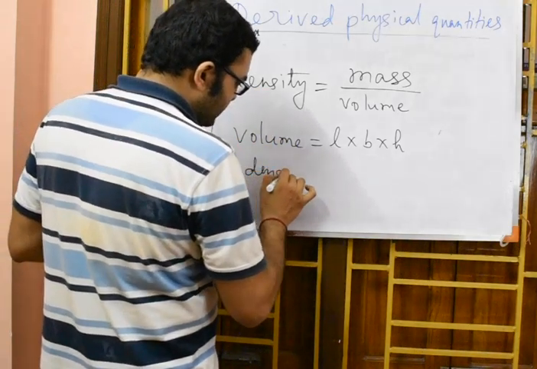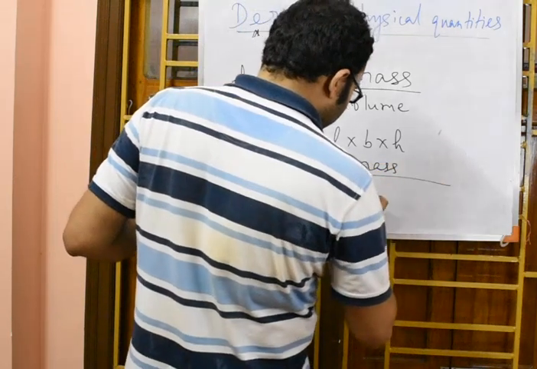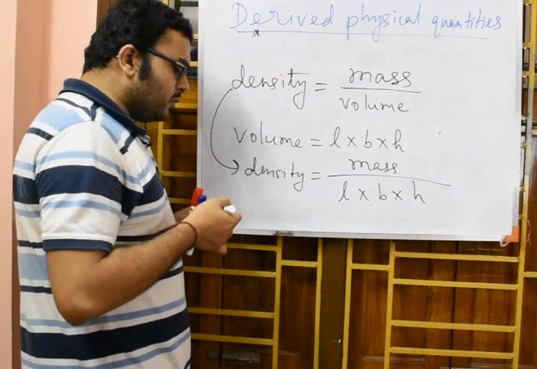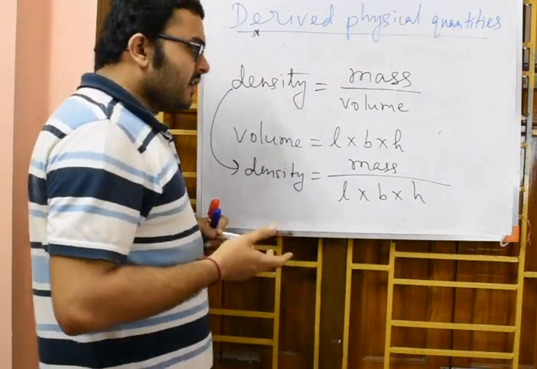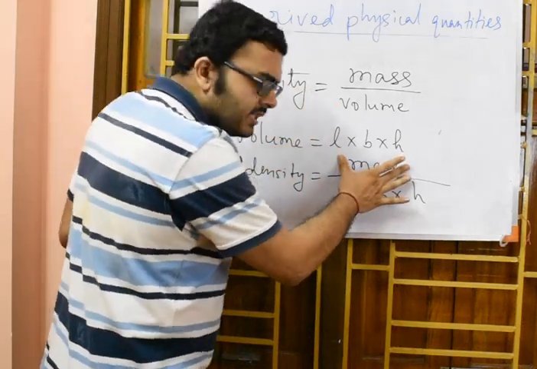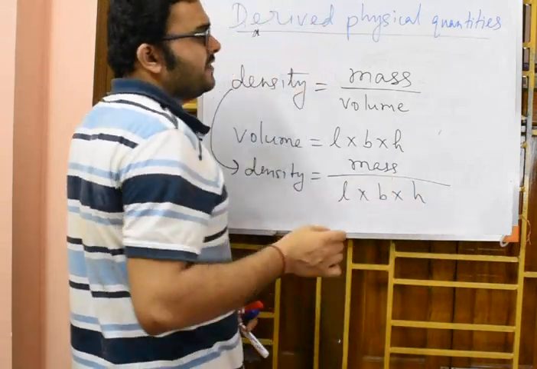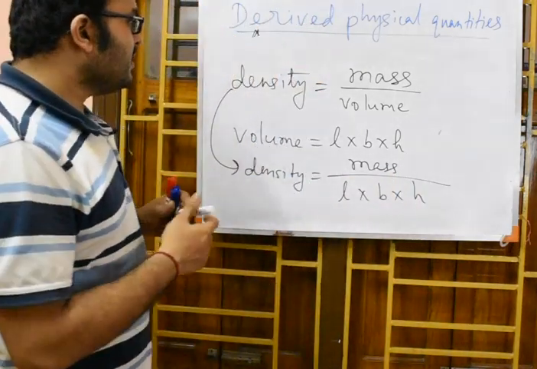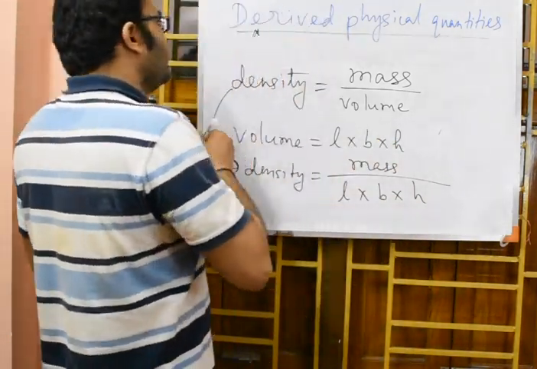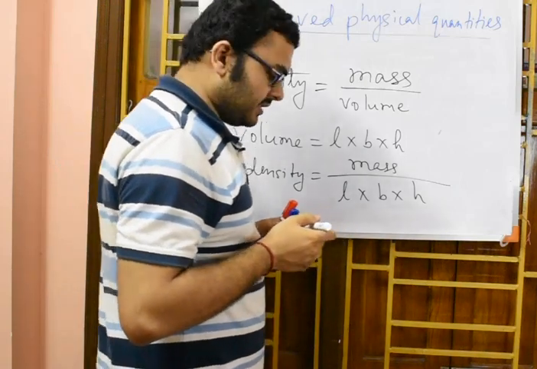So I can write density equals mass by length, breadth, height. If I take a cuboidal shaped body, then obviously volume will be length, breadth into height. Now mass is a fundamental physical quantity, length is a fundamental physical quantity, breadth and height are also fundamental physical quantities. So density can be regarded as a combination of these fundamental physical quantities. Hence density is also what we call a derived physical quantity.